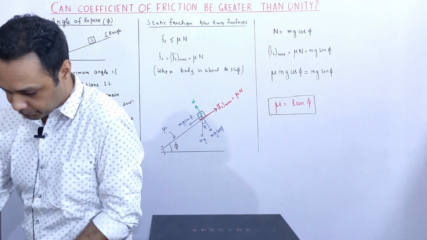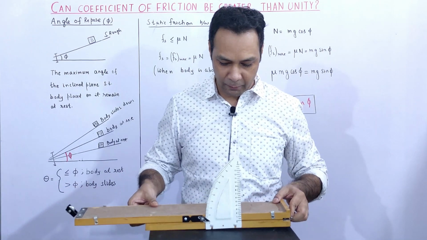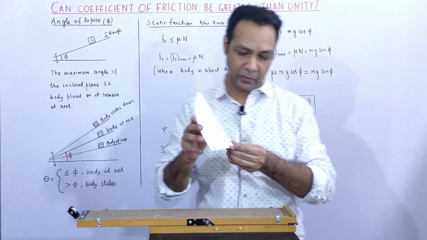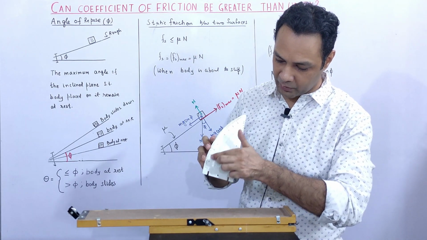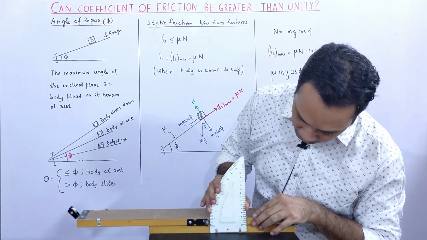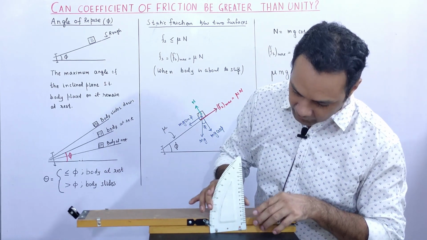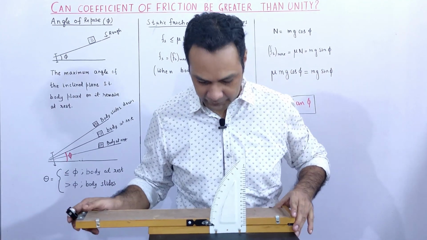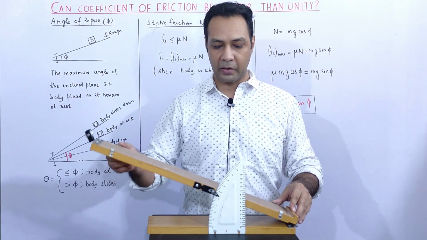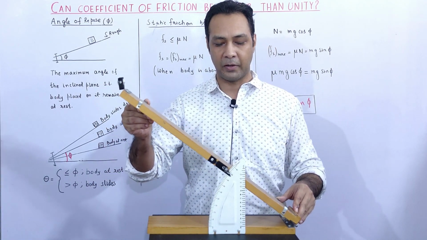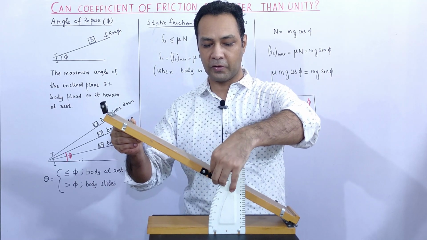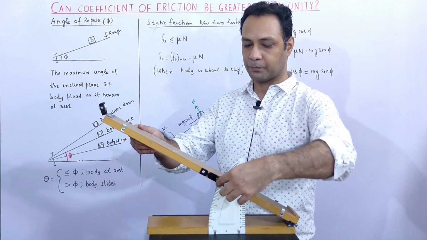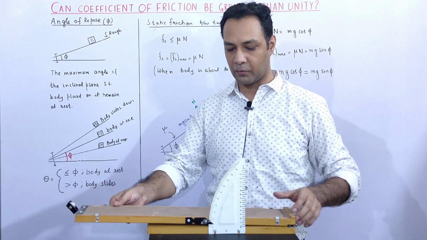So suppose this is an inclined plane, an inclined plane of variable inclination. There is a protractor here showing the angle, and I can vary the angle of inclination of this inclined plane, and if I want, I can fix the inclination at a certain position. So what is the angle of repose? Let's first try to understand.